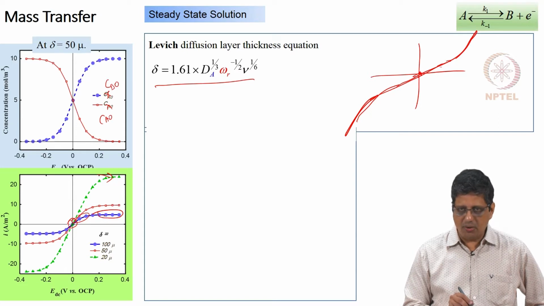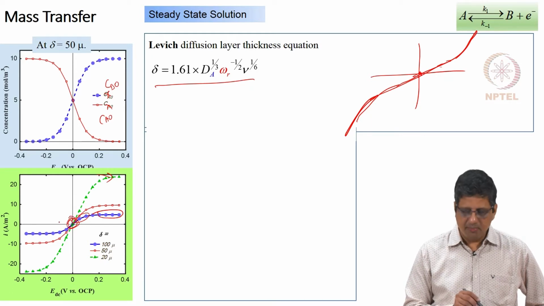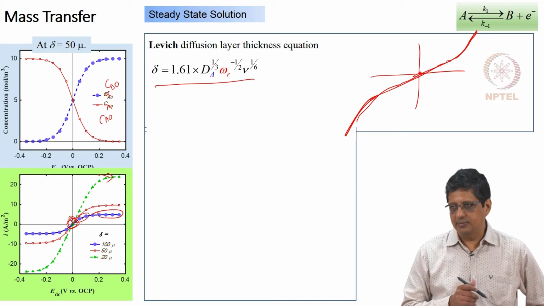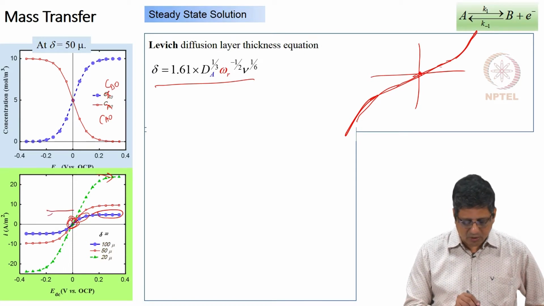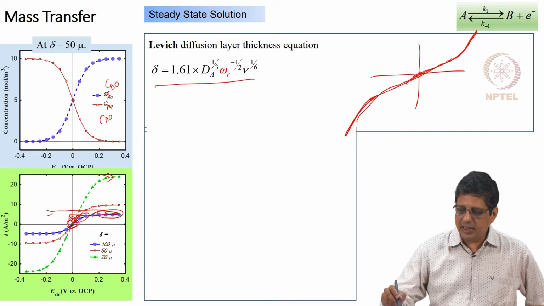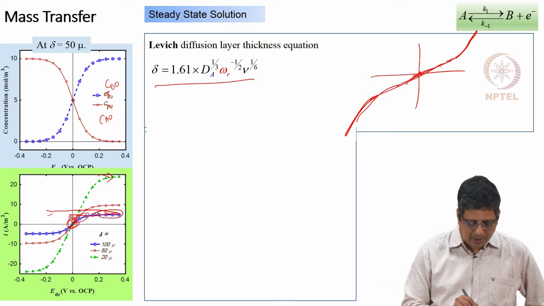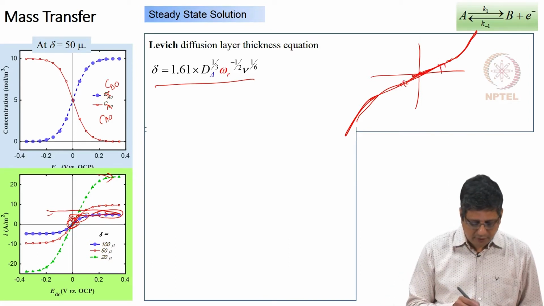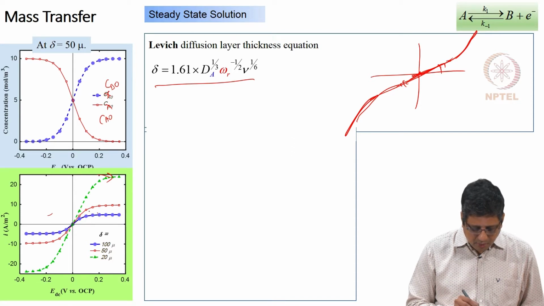Here of course kinetics do play a role, but mass transfer is the dominant effect, and out here mass transfer does play a role, but kinetics is the dominant effect. What it means is the mass transfer limited current is going to be like this, the kinetic current is going to be like this. If I assume that mass transfer is not slow, it is rapid, then the curve that I get, and if I compare with the curve that I get including the mass transfer effect, they will be more or less the same. So if I change it here for various deltas, somewhere here all the curves are more or less similar.